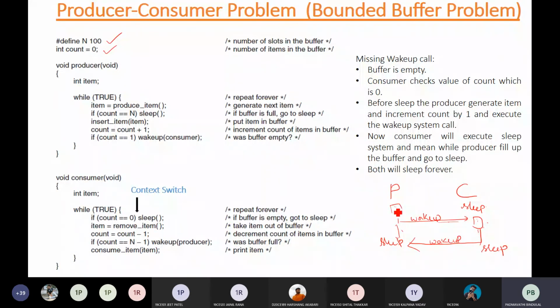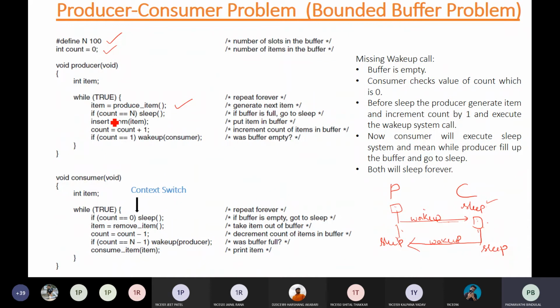So instead of busy waiting, like rapidly checking whether the buffer is empty or full, you are using this sleep and wake up construct, right? This will be repeated infinitely. First, the producer has to produce an item. There is no logic given for produce_item or remove_item, and there is a consume_item. They are just constructs that produce or handle a certain item.